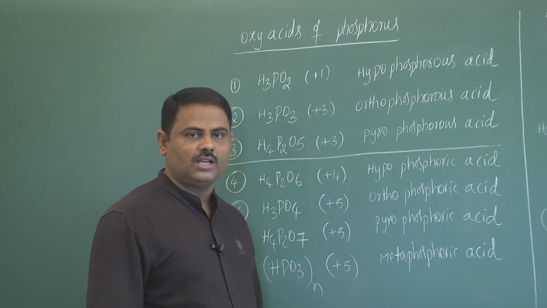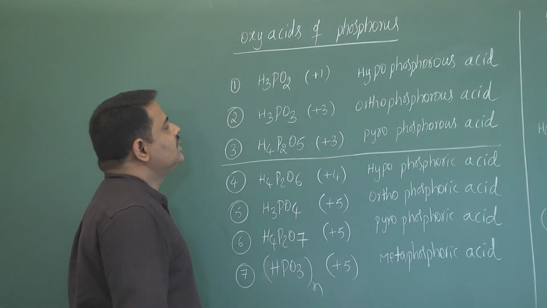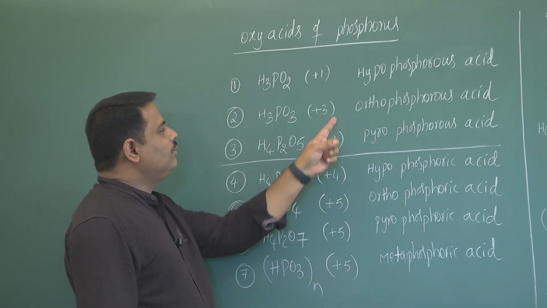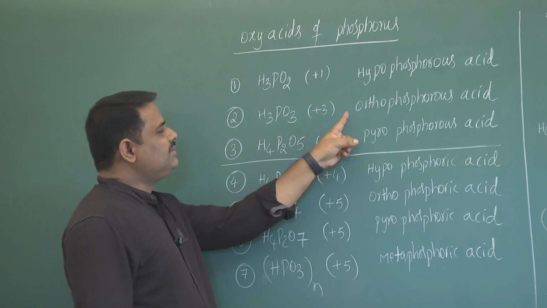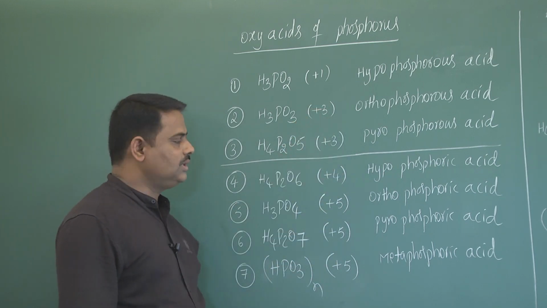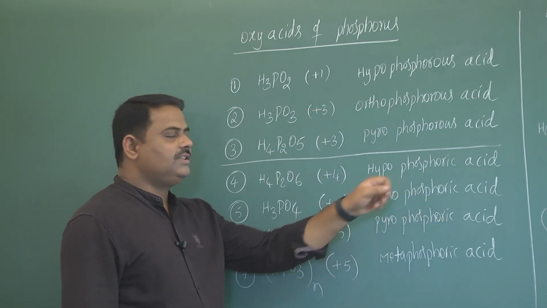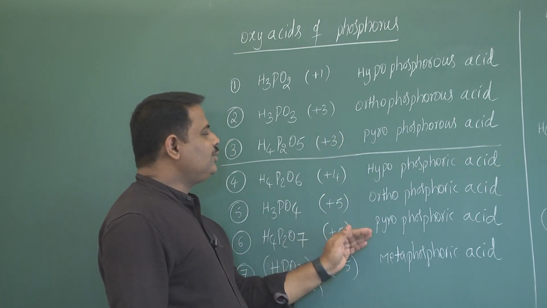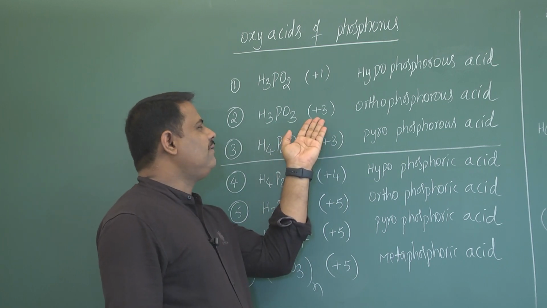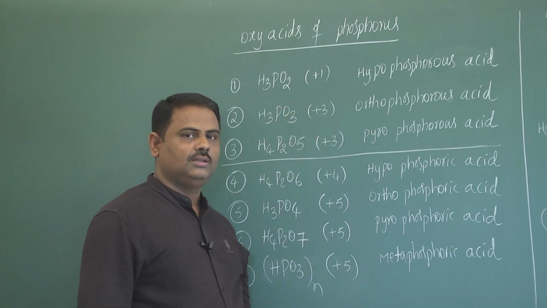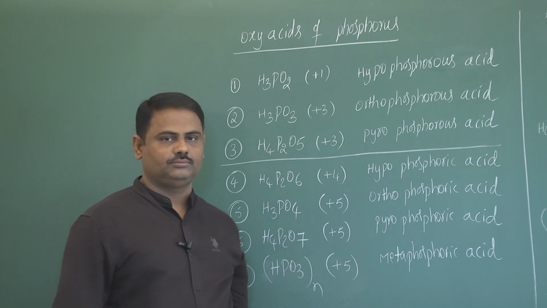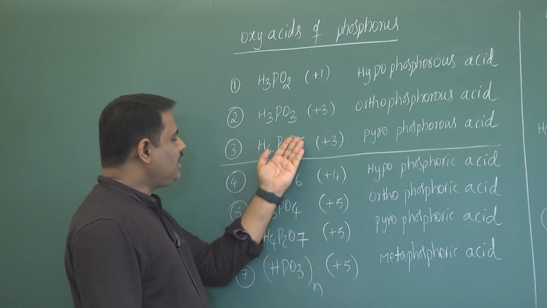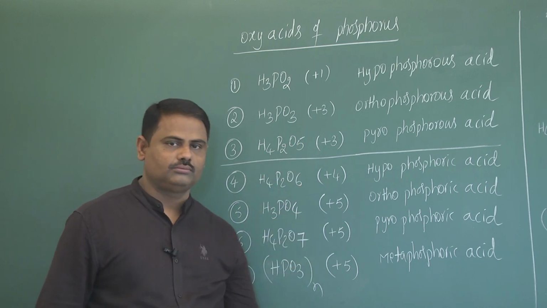Oxyacids of phosphorus. There are two types of oxyacids of phosphorus. One is the series of acids with less oxidation state, and the second one is the series of acids with more. The difference between these two is, here the oxidation state of phosphorus is less, here it is more. Now, in total we have this many oxyacids.